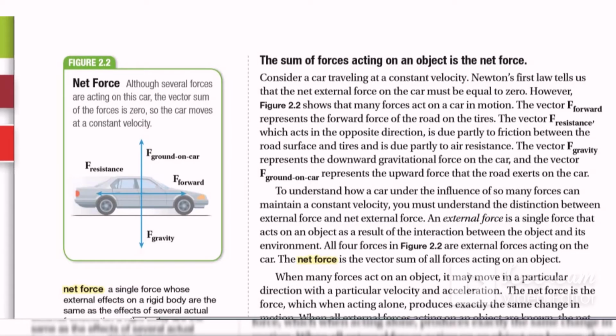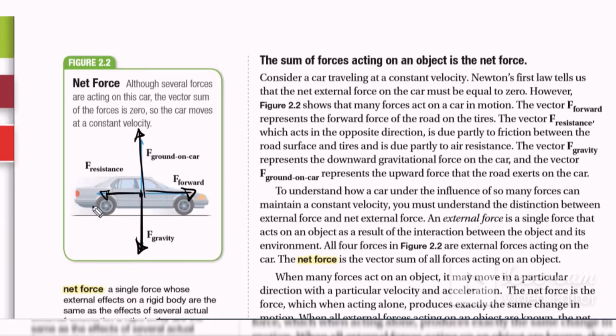But the question is, what is the difference between external force and net force? An external force is a single force acting on the object. Suppose this car here, look over at this car here. Now we have gravitational force and we have a normal force, and this car will move forward, and we have resistance.